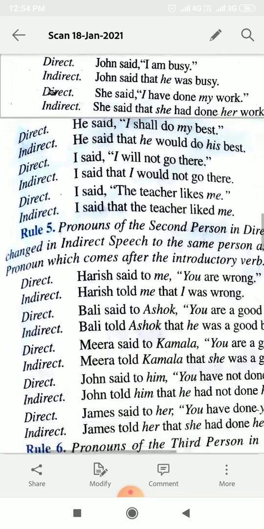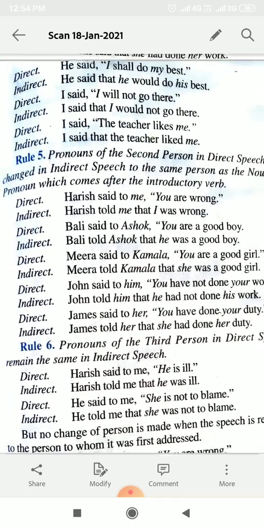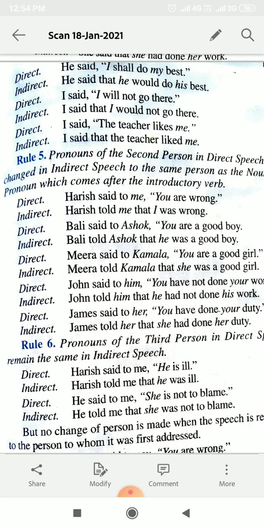Okay, see the next. If the pronouns are in second person in direct speech, change in indirect speech to the same person as the noun or pronoun which comes after the introductory verb. Harish said to me. अब यहाँ पे Harish has said something to me, मुझे बोला है. You are wrong. So according to this me, you will be changed. Harish told me that I was wrong. मेरे को कहा है तो मैं अपने लिए कह रही हूँ, I was wrong.